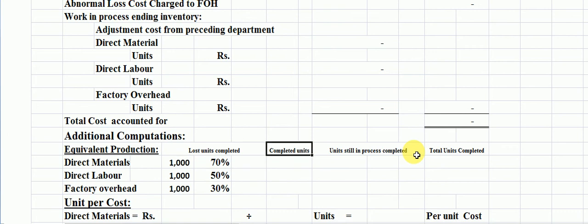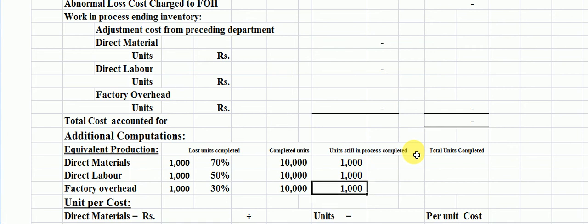Now, students, the units which are transferred to the next department are 10,000 units, 10,000 units, and 10,000 units here. Students, now we move to the units in the ending process here, which are 1,000 units, 1,000 units, and 1,000 units here. The degree of completion is 90%, 70%, and 50% here.